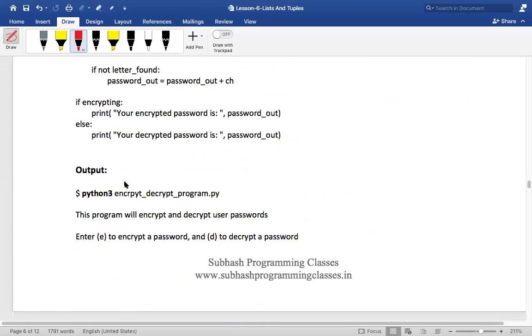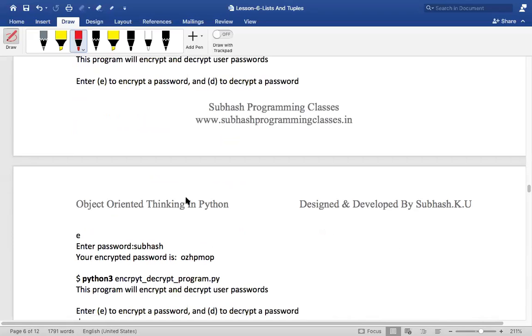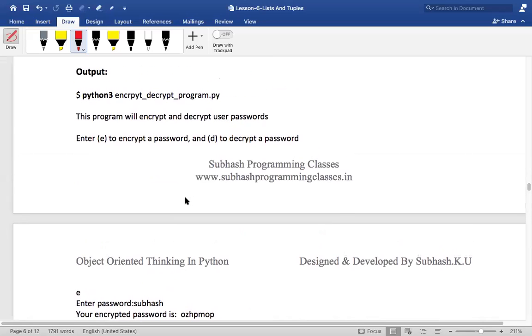This is basically used for encrypt and decrypt. It will encrypt your passwords and decrypt your passwords. I've run this program also. When you run python3 encrypt decrypt program.py, it will tell you this program will encrypt and decrypt your user passwords. By the way, do you know what you mean by encrypting and decrypting user passwords?